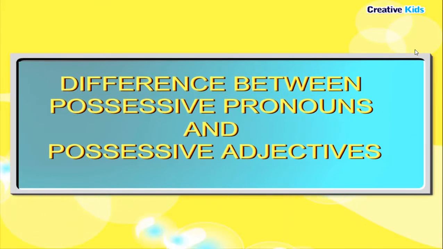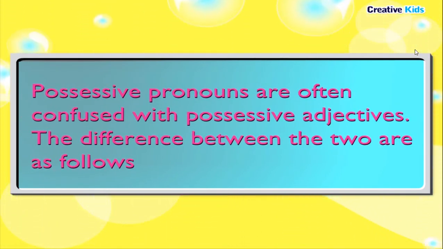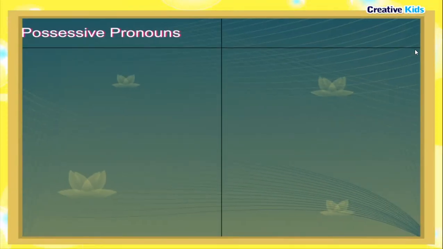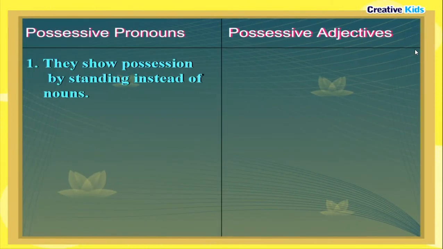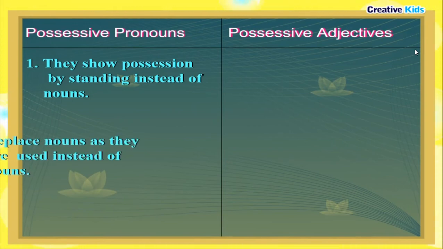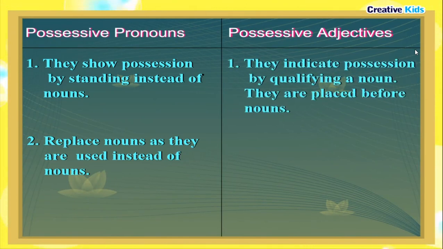Difference between possessive pronouns and possessive adjectives. Possessive pronouns are often confused with possessive adjectives. The difference between the two is as follows. Possessive pronouns show possession by standing instead of nouns. They replace nouns as they are used instead of nouns. Possessive adjectives indicate possession by qualifying a noun.